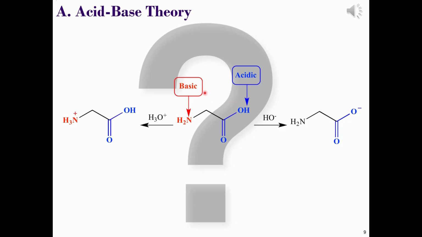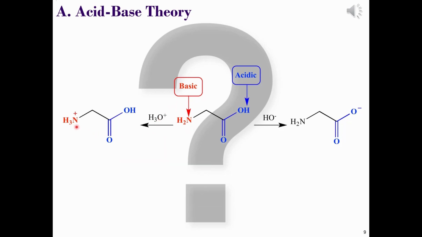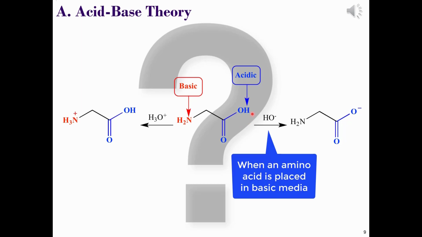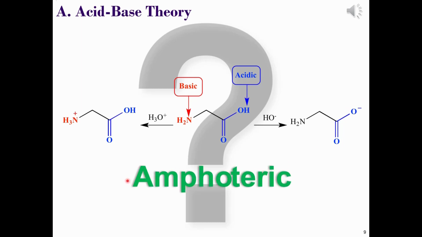Now, when placed in acidic media, the amine group will accept protons because it's basic and will form ammonium ions. They become protonated. However, when placed in basic media, the acidic protons of the carboxylic acid react with the hydroxide ions and they become deprotonated. Amino acids are described as being amphoteric compounds as they can either react with a base or an acid.